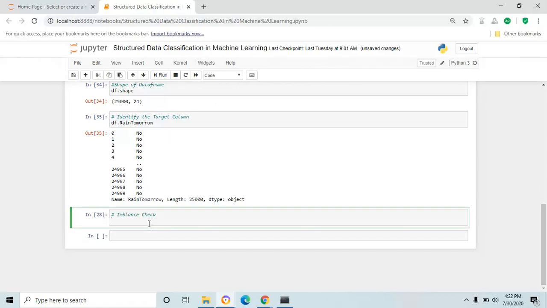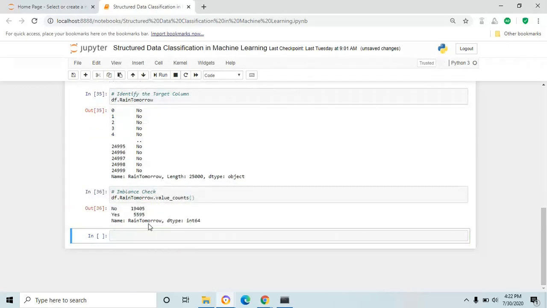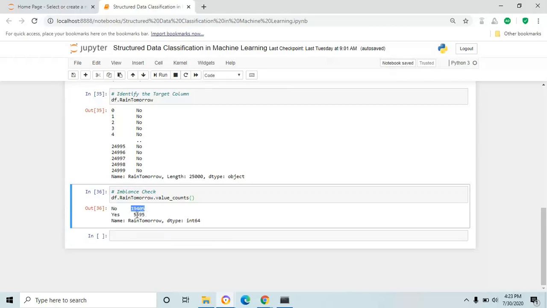After that, you have to check whether the data set has imbalanced classes. To do that, you have to use the function data frame dot rain tomorrow, the target column, dot value counts. This will return the count of each class. Here you could see no class 19,405 and yes class 5,595. There is a class imbalance in the data frame.